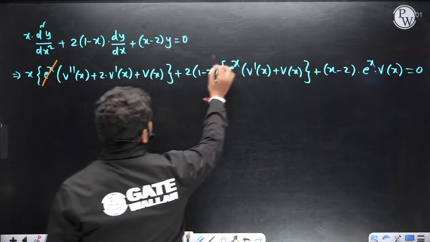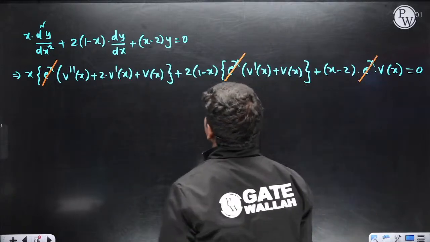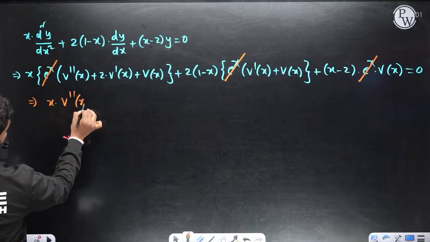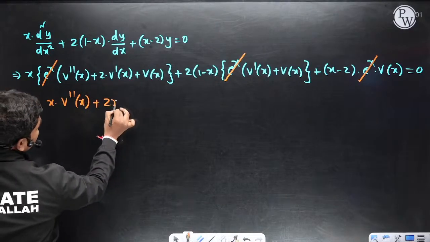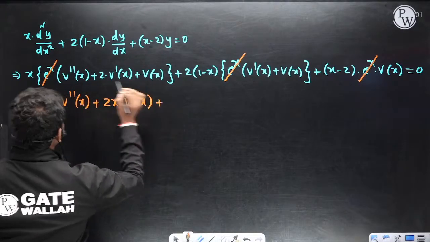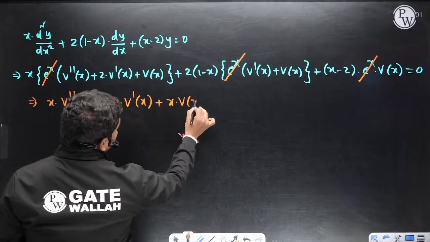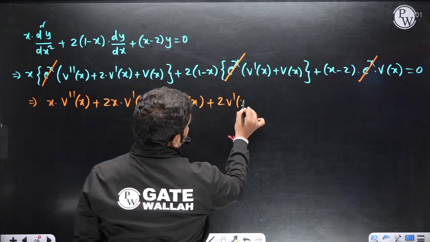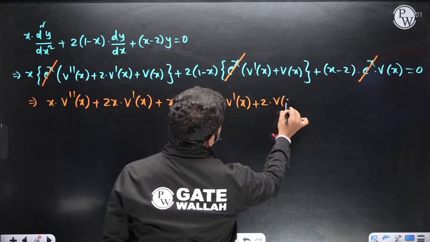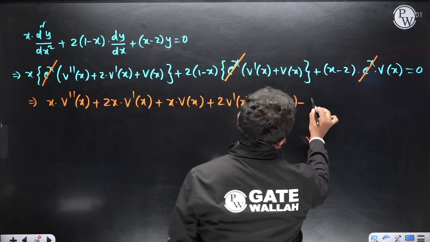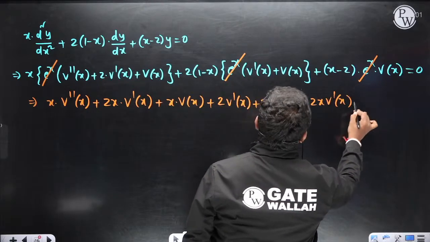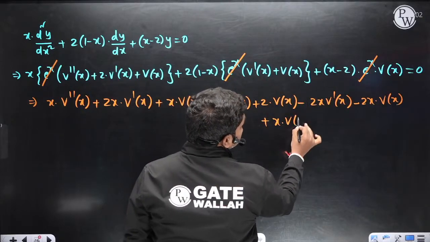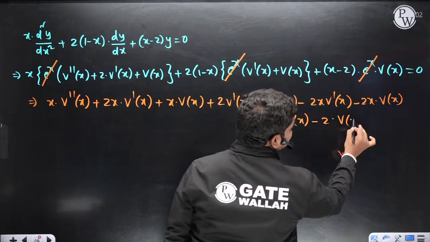e power x is constant in all the terms, so e power x is constant. Then let us now differentiate this. X into v double dash of x plus 2x into v dash of x plus x into v of x. Okay, then plus 2 into this complete term, so 2v dash x plus 2 times of v of x. Okay, then minus 2x into v dash of x minus 2x into v of x, then plus x into v of x minus 2 times of v of x is equal to 0.